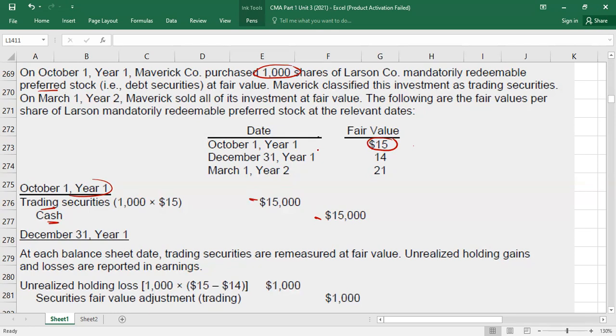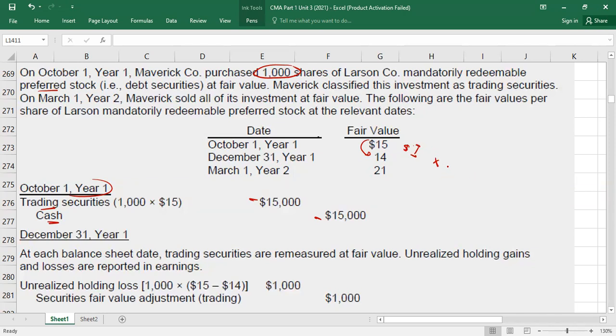Done? Now at the end of the first year, after maybe 3 months, what happened? The stock price has reduced by $1, from 15 to 14. So guys, now this is a $1 loss. Unrealized loss, right? Because you sold it in March of year 2.